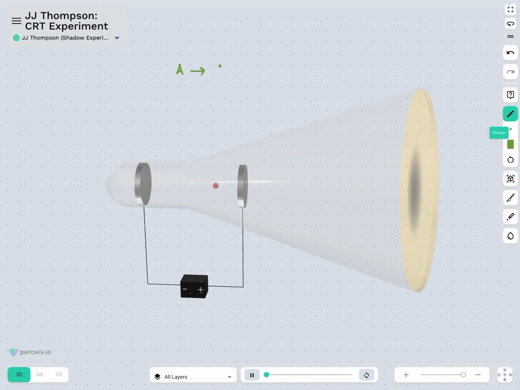Let's say he took material A and made the cathode and anode out of it, and used the gas, let's say X. And again he took material B, made the cathode and anode out of it, and used the gas Y.